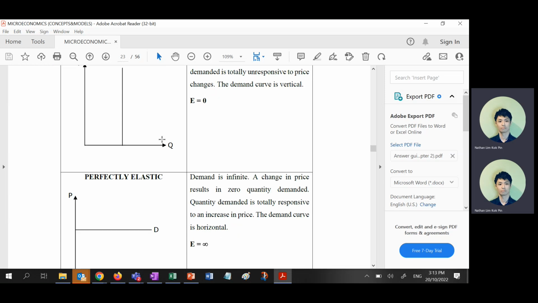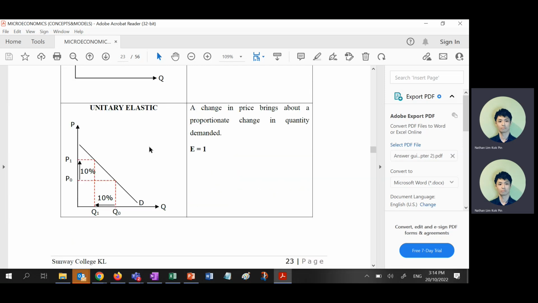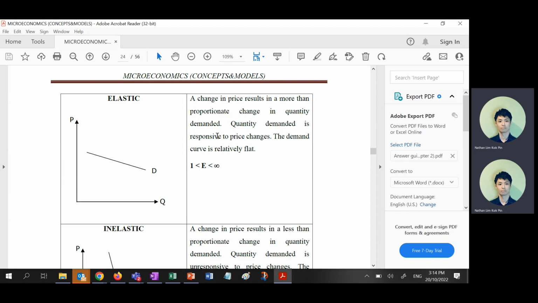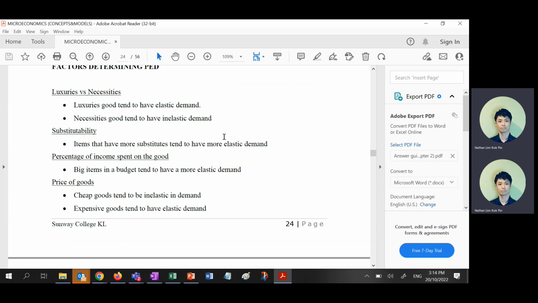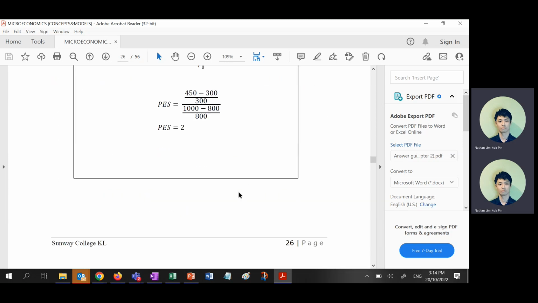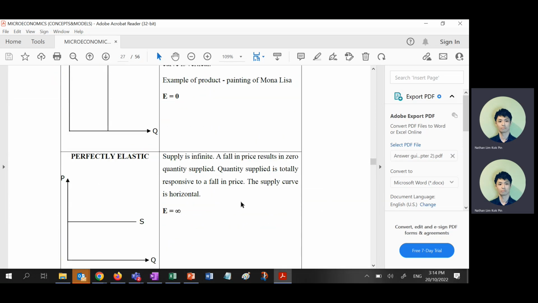Make sure all these diagrams are correct. Although I already checked once, maybe I overlooked something. This diagram, then the PES diagram, make sure everything is correct.